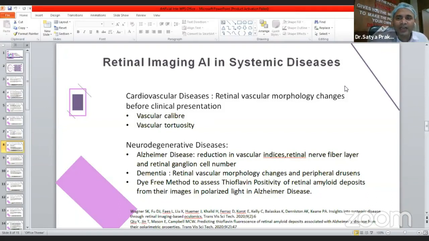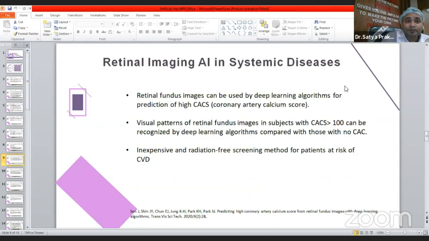And by using artificial intelligence, we can predict those changes in retinal vessels, and we can assume that these changes are simultaneously happening in other systems also, and they can appear as cardiovascular disease or coronary artery disease or whatever. In neurodegenerative disorders as well, like Alzheimer's disease, there is reduction in vascular indices, retinal nerve fiber layer, and retinal ganglion cell number. Even in dementia, the retinal vascular morphology changes and peripheral erosion can be identified, and they can predict dementia. Then a dye-free method to assess thioflavin positivity of retinal amyloid deposits from their images in polarized light can predict the presence of early stages of Alzheimer's disease.